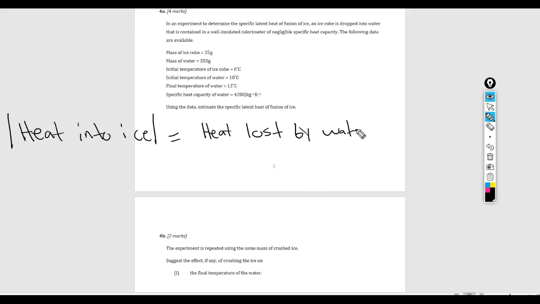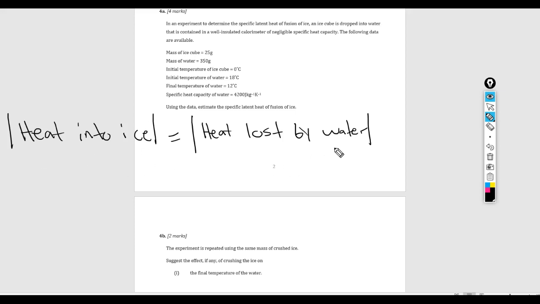I put these bars here to mean absolute value, so these are equal in magnitude, not necessarily equal in sign. This is going to be a negative Q, because heat is being lost by the water, and this is going to be a positive Q because heat is going into the ice, but in magnitude these are going to be the same.